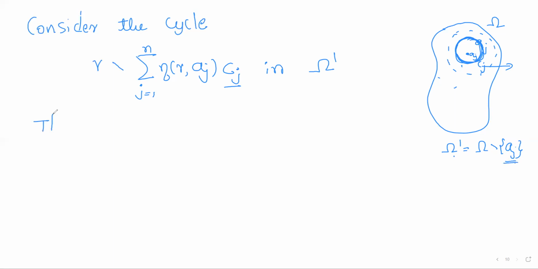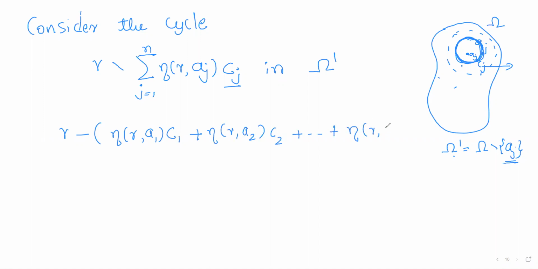Now we assert that this cycle, let me expand it. So what is this cycle? It is gamma minus, if I expand this, eta gamma a1 into C1 plus eta gamma a2 into C2 plus so on, eta gamma an into Cn.